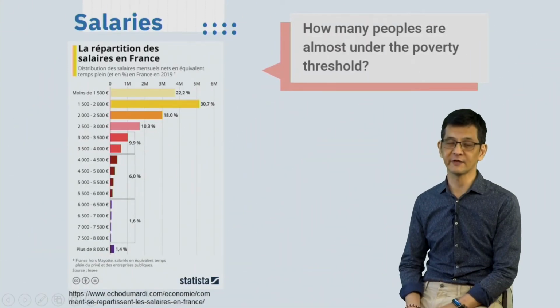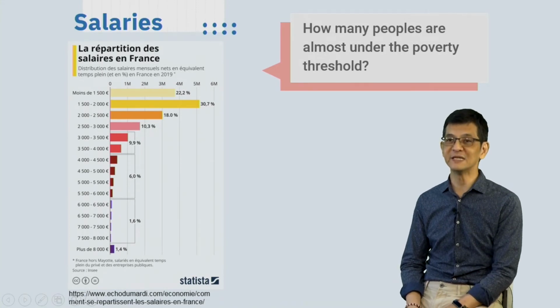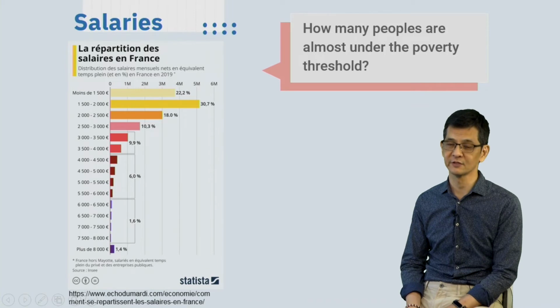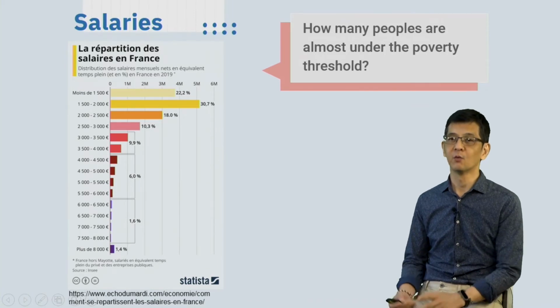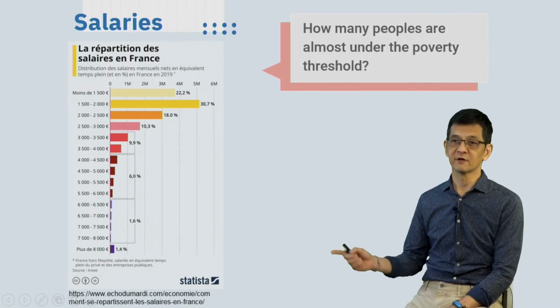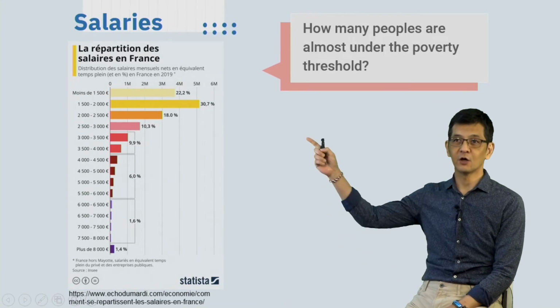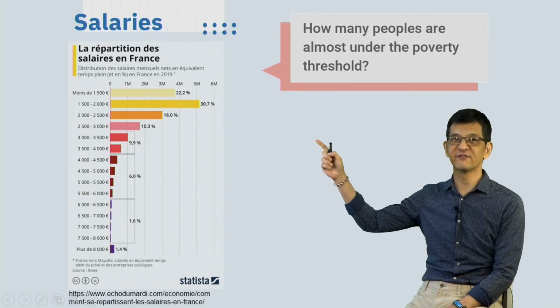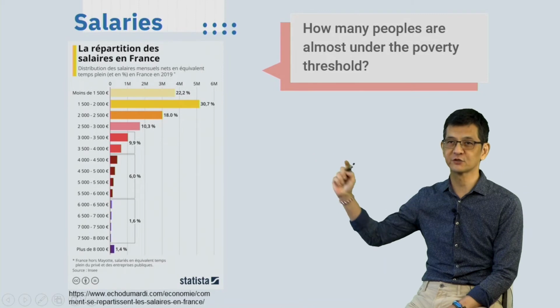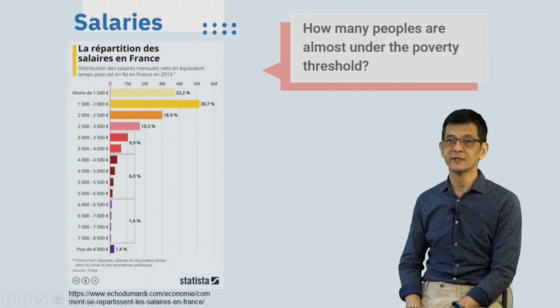And on this graphic, what does it mean? In the previous session, I said that in France, the so-called middle class could be decreasing. Why do I say so? From this graphic, we can see that more than 50% of French employees gain less than 2,000 euro per month.